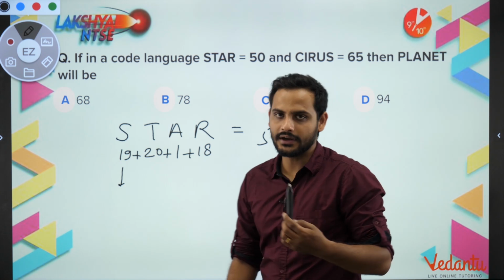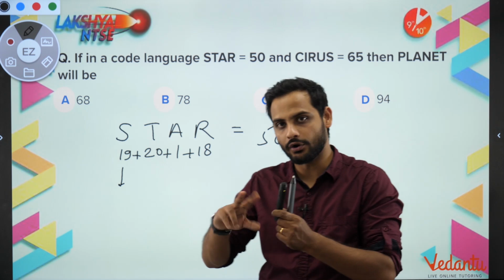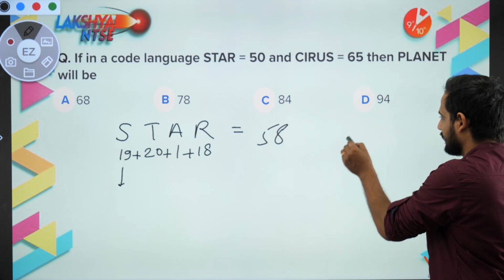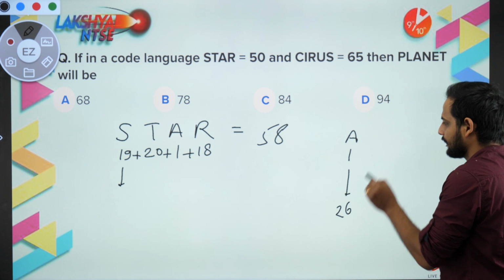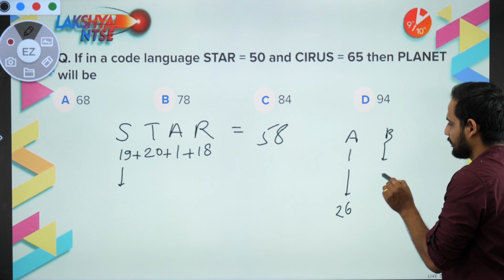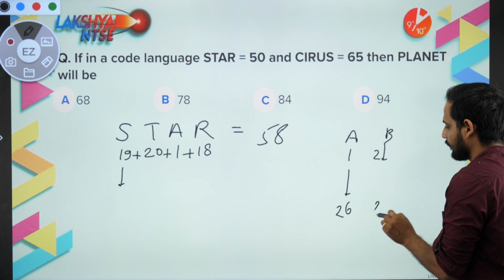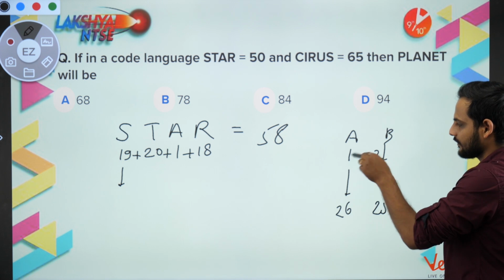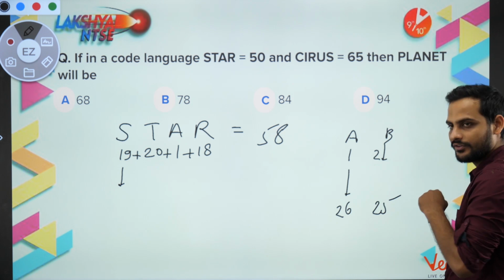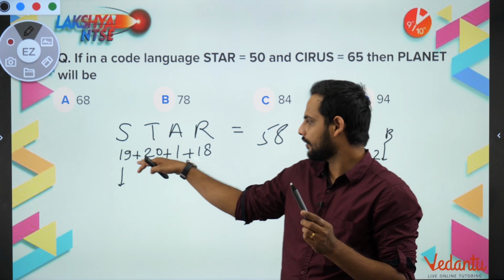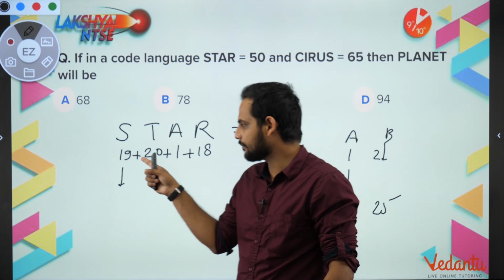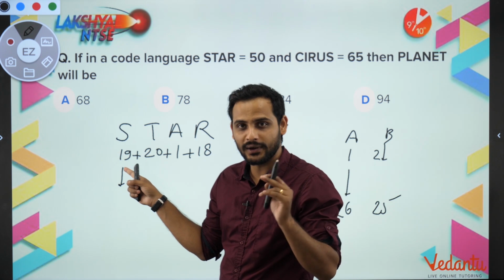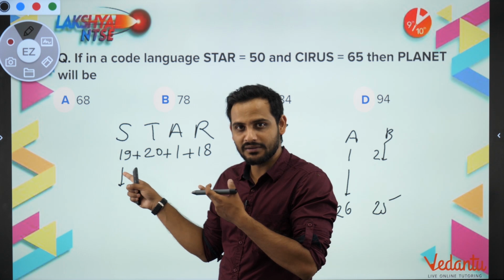Basically A becomes 26 instead of 1, and B becomes 25 instead of 2. So 26 plus 1 is 27, 25 plus 2 is 27. So the reverse numerical value can be found by subtracting the normal number from 27. Shortcut.